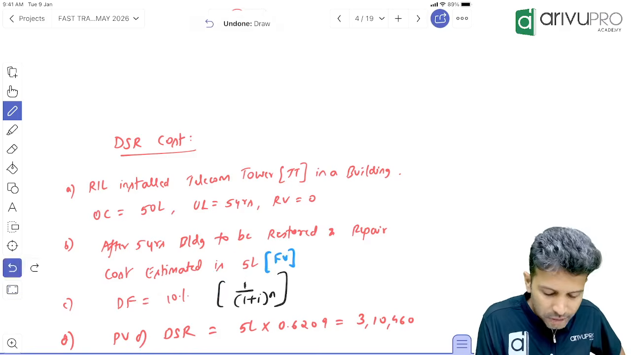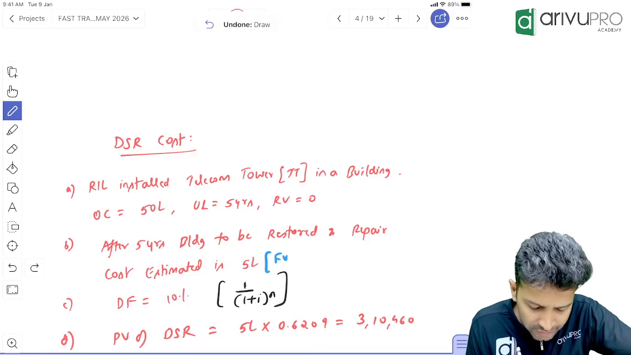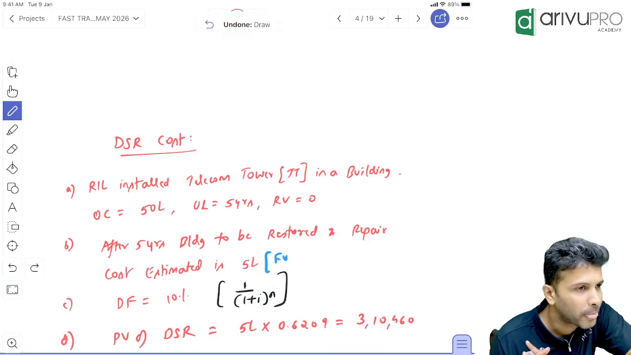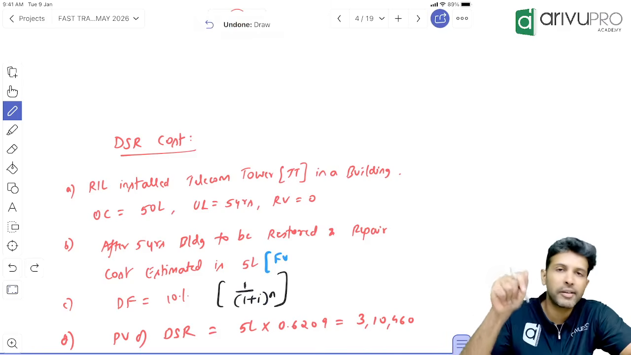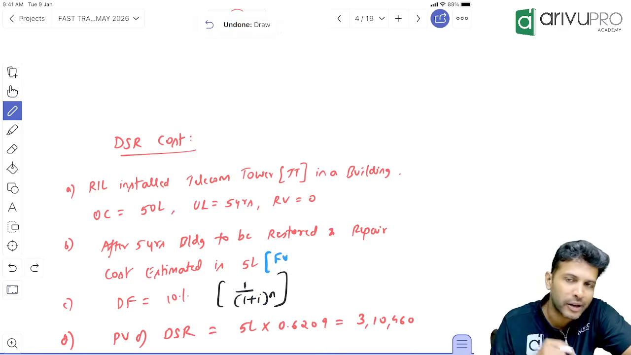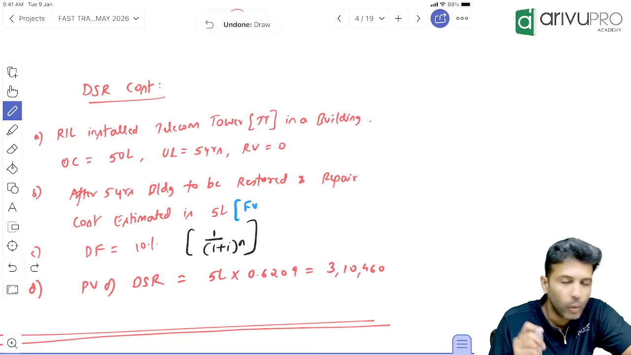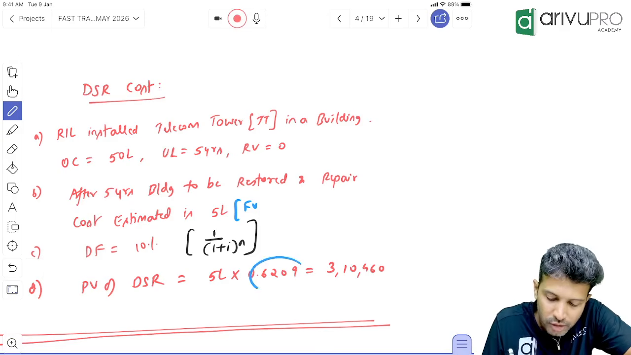Now let's assume the discount factor is 10%. How do you calculate the discount factor? What is that formula? 1 divided by (1 plus i) whole power n. Here i is nothing but 10%. 1 divided by 1.1, press the equals button 5 times. How much is that? 0.6209. If you do 1 divided by 1.1 and press equals 5 times in your calculator, you will get this.